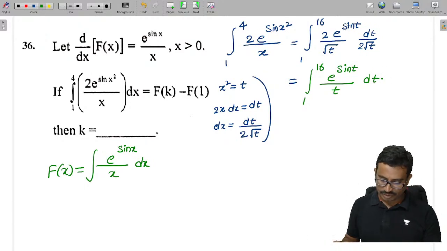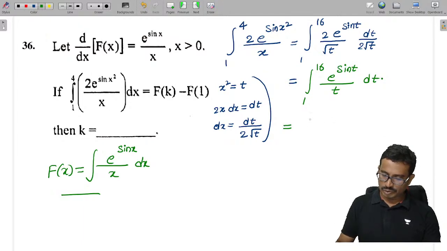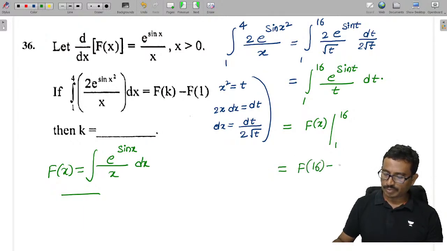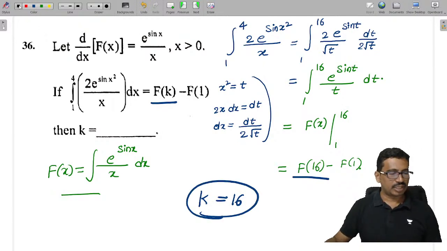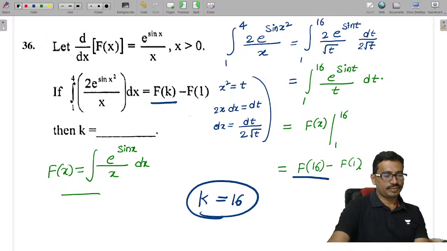If you see carefully, this and this one are both the same. So this is nothing but the integration of f of x from 1 to 16, which is f of 16 minus f of 1. Now by observation, this thing and this thing are the same, so the k value is 16. From this we can say k equals 16.